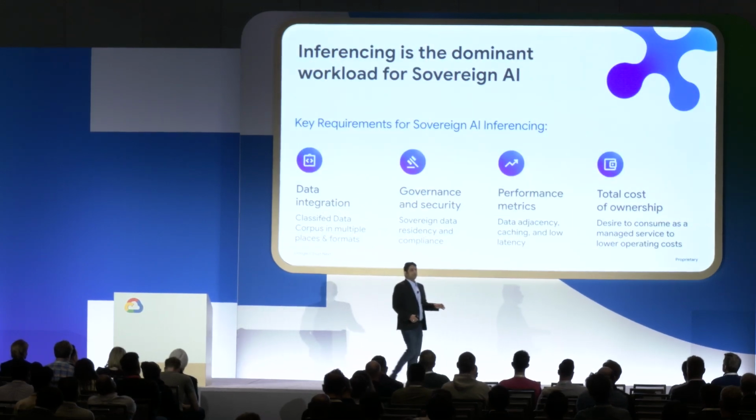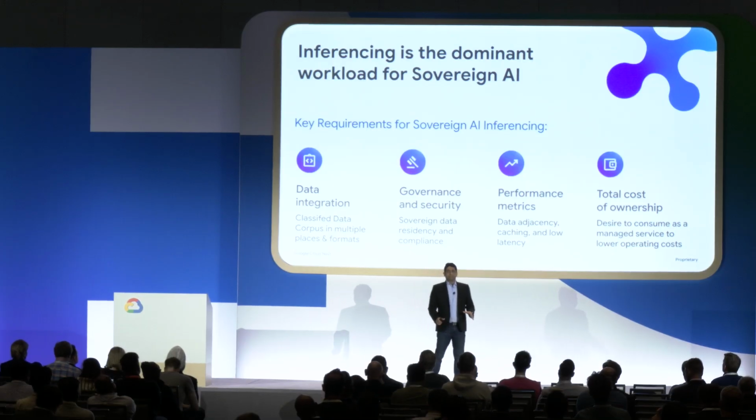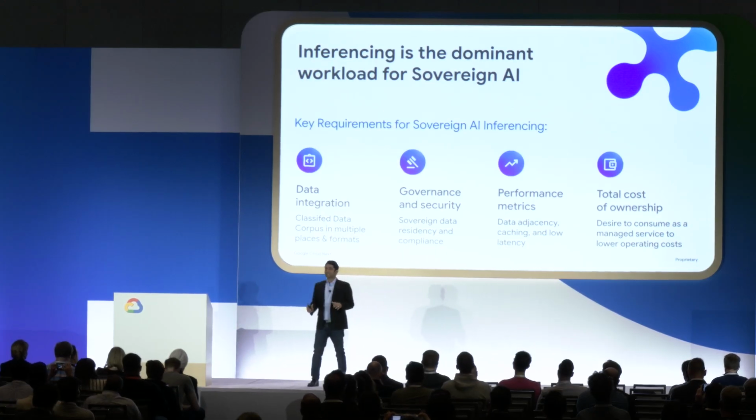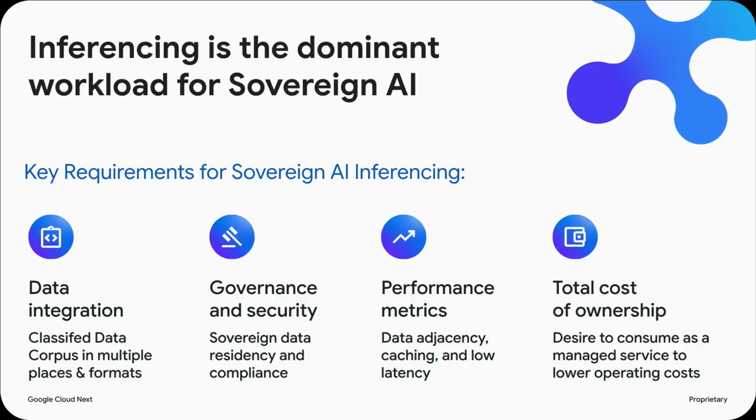Let's start with what are we solving for? The primary workload that we believe on GDC is inferencing. While there are many organizations that are still looking at training foundational models, talking to our customers, that's not what we are trying to do. We want to make Google Distributed Cloud the best platform to run inferencing workloads. And as we've talked to many of our customers, both in public sector and in regulated enterprises, we have heard about a few requirements for inferencing.